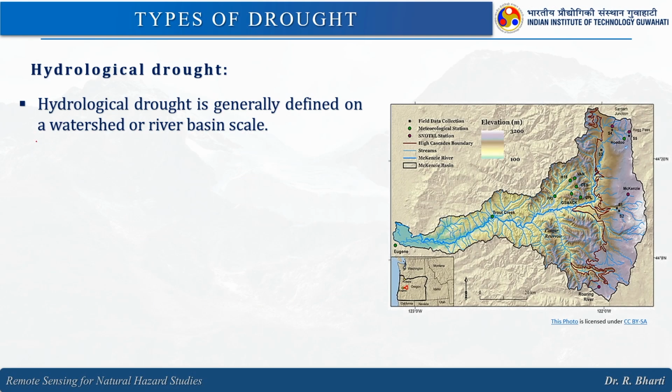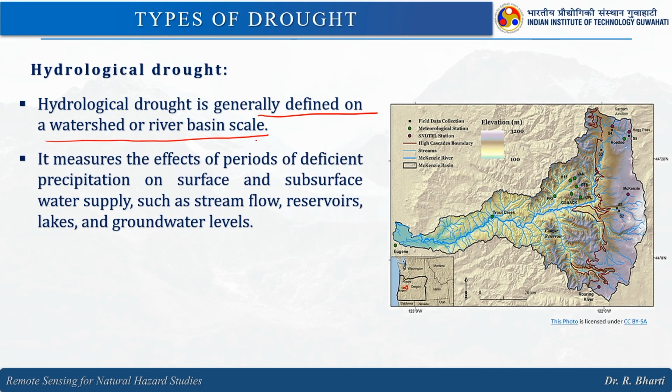Then comes the hydrological drought. It is generally defined on a watershed or river basin scale, right. It measures the effects of periods of deficient precipitation on surface and subsurface water supply such as stream flow, reservoirs, lakes and groundwater levels, right.